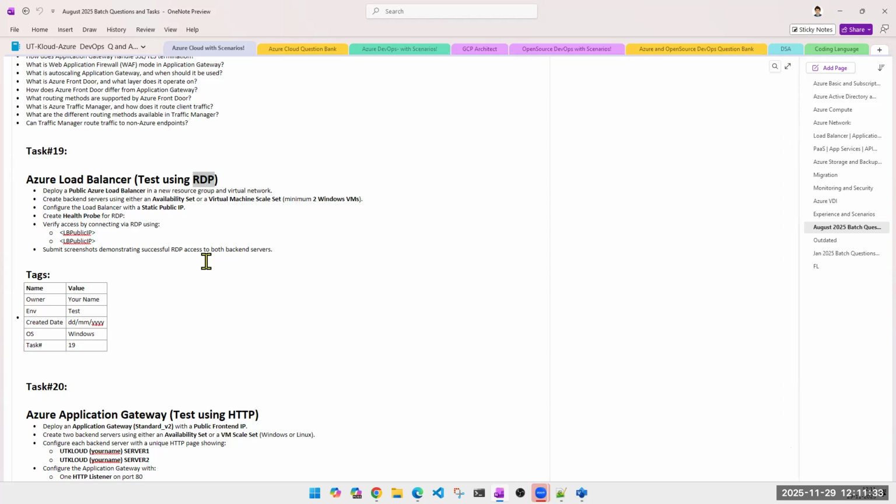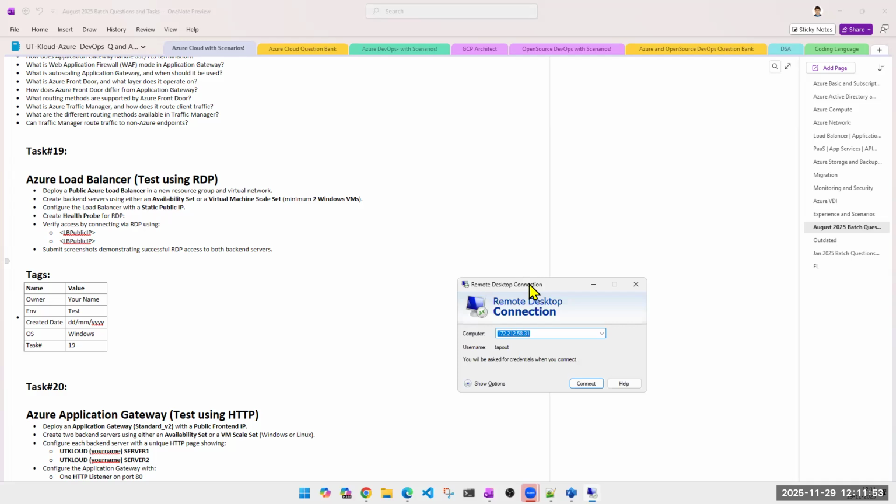Please do that. And then I saw for one of you, everything was done correctly. Only the initial port was kept at 80. Now, if I try RDP on 80, it is never going to work. See, if I try to take RDP to some machine like this, it is by default taking port 3389.